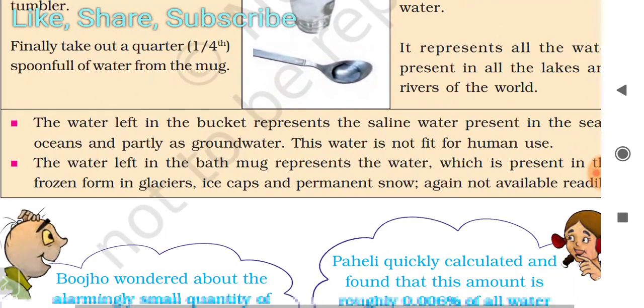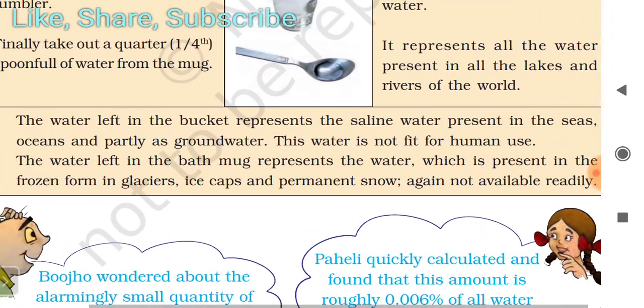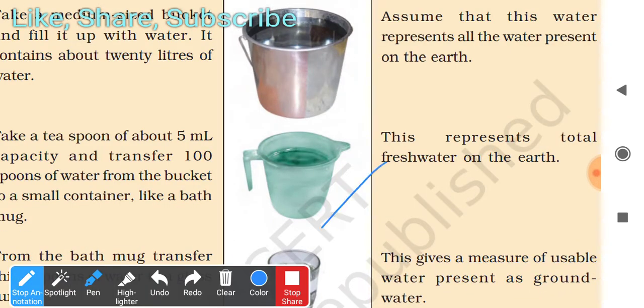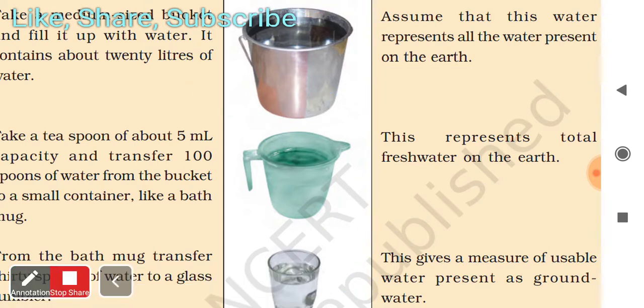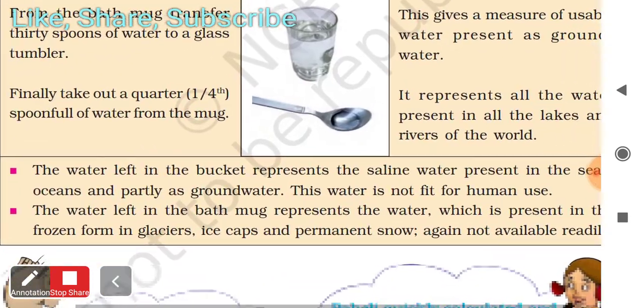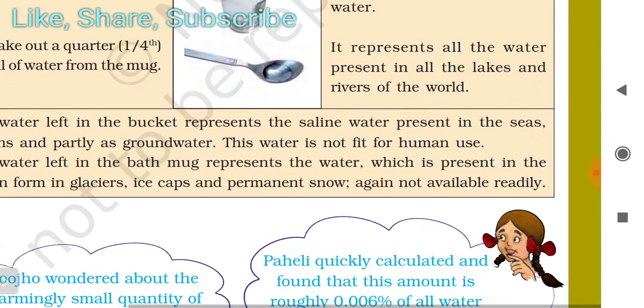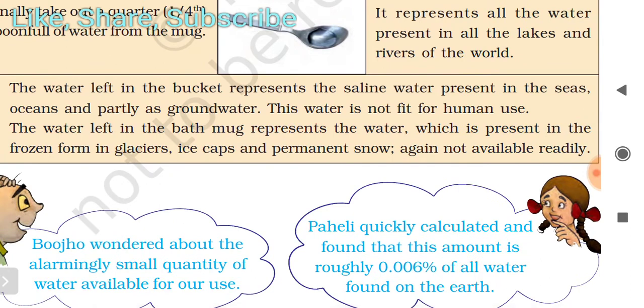The water left in the bucket represents the saline water. When we use the spoon, some water is left in this bucket. This water represents the saline water present in the seas, oceans, and partially as groundwater. This water is not fit for human use, as you already know. The water left in the bath mug represents the water present in the frozen form in glaciers, ice caps, and permanent snow, again not available readily.